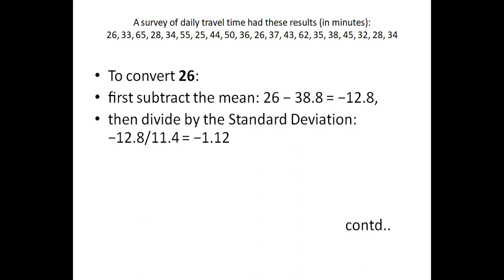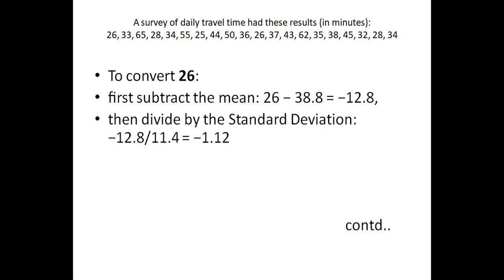So what is x? x is 26. I've taken just one value, 26. Mu, I've taken 38.8. x minus mu, that is 26 minus 38.8, which is minus 12.8, divided by the standard deviation, which is 11.4. So I get the answer as minus 1.12. This is the standard value that I got, minus 1.12.